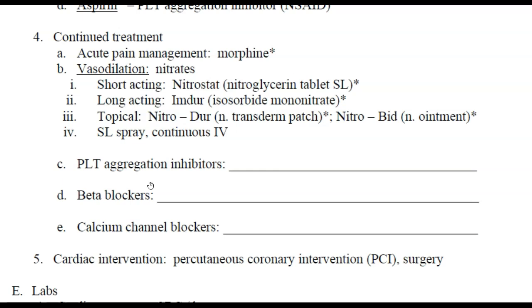Another treatment for unstable angina would be calcium channel blockers. So examples of those would be Norvasc or amlodipine, and Cardizem or diltiazem. So if for some reason all our interventions are not effective, the patient continues to be symptomatic, then the providers or doctors will decide to most likely do a cardiac intervention. So cardiac intervention or percutaneous coronary intervention or PCI.